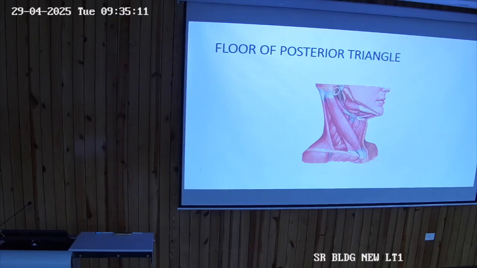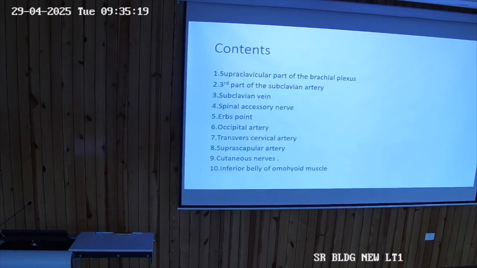This is the inferior belly of the omohyoid which you are seeing. Then serratus anterior, and sometimes some digitation of scalenus anterior. It might be visible or it might not be. Now these are the contents of the posterior triangle. Very important triangle. Most of the time it is asked in the exam. क्या है contents इसके?